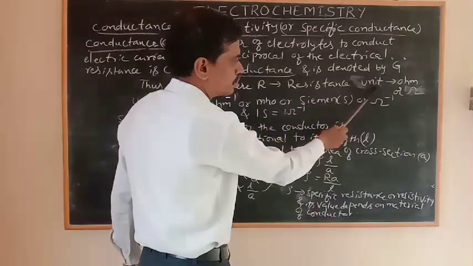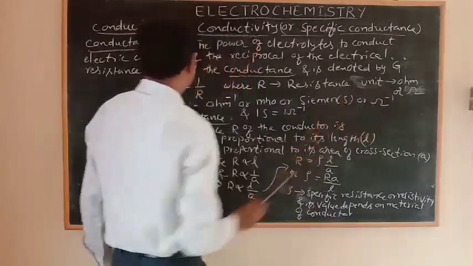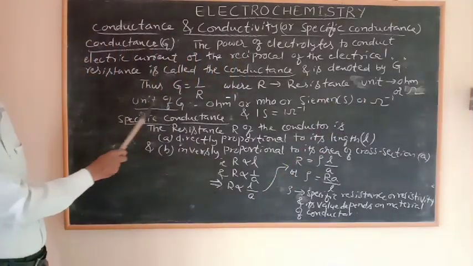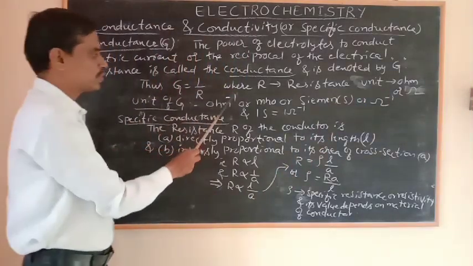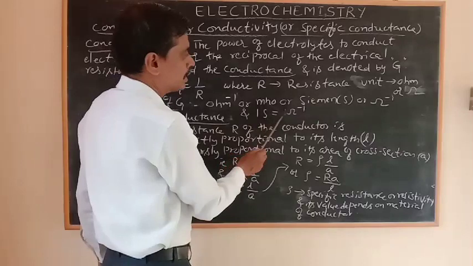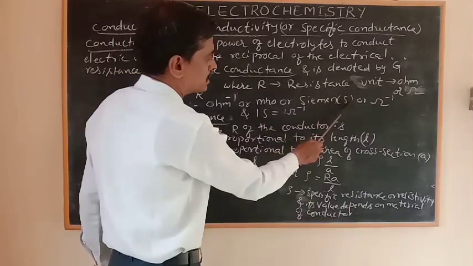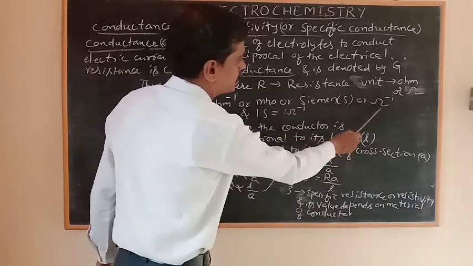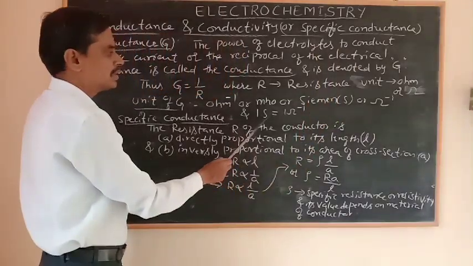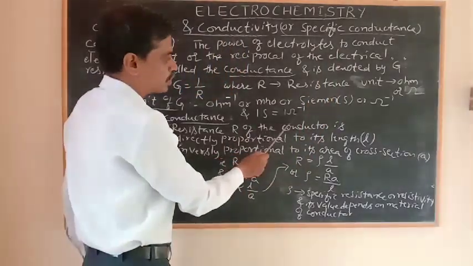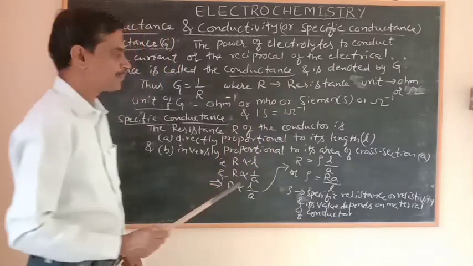The unit of resistance, you know, is ohm. Then we have to find the unit of G. It is per ohm or mho, M-H-O, or Siemens, shortly written as S, or its inverse. Then 1 Siemens is equal to 1 mho, or ohm to the power of minus 1.